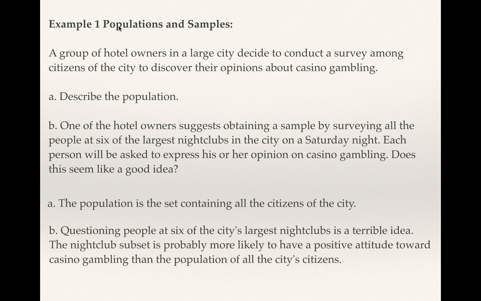And so that's a terrible idea. That would sway the votes and so on in this survey completely within that sampling. And so no, that is not a good sample.